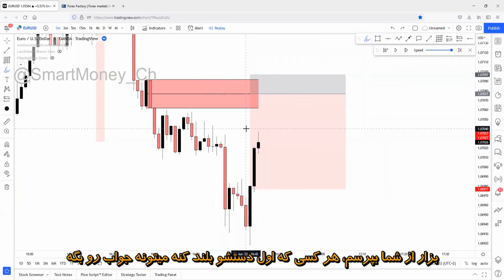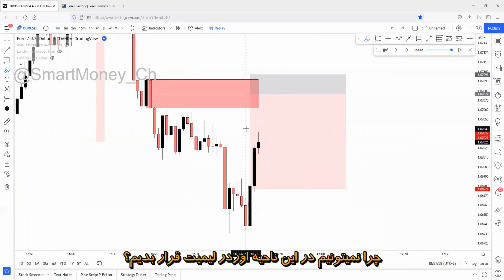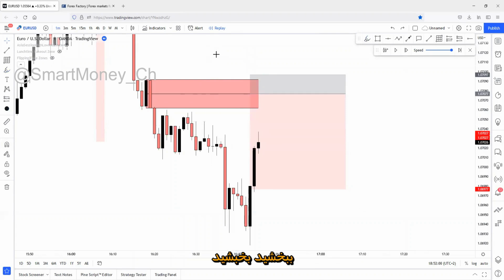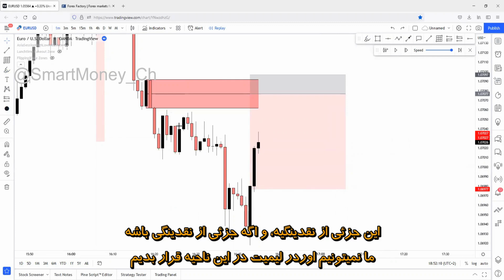Let me just ask. Anyone who raises their hand first can answer this question. Why can we set a limit order on this zone? Who was the first? Let me just check. PP: Because it's part of the liquidity. Exactly, thank you. It's part of the liquidity. And if it's part of the liquidity, we can set a limit order on this zone.